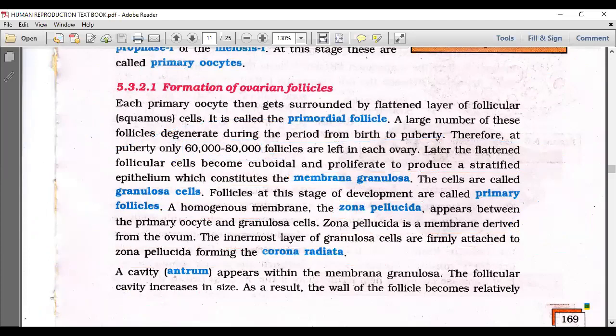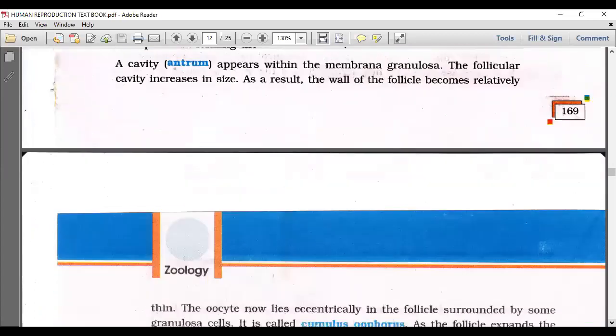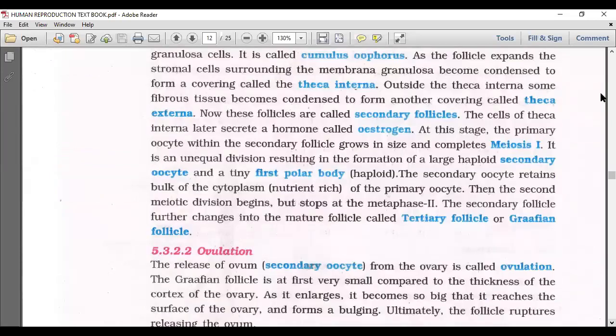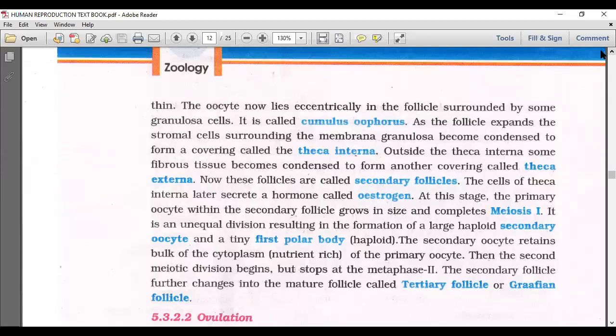Then a cavity appears within the membrana granulosa. The follicular cavity increases in size. As a result, the wall of the follicle becomes relatively thin. The oocyte now lies eccentrically, out of the center, in the follicle, surrounded by some granulosa cells. It is called the cumulus oophorus.